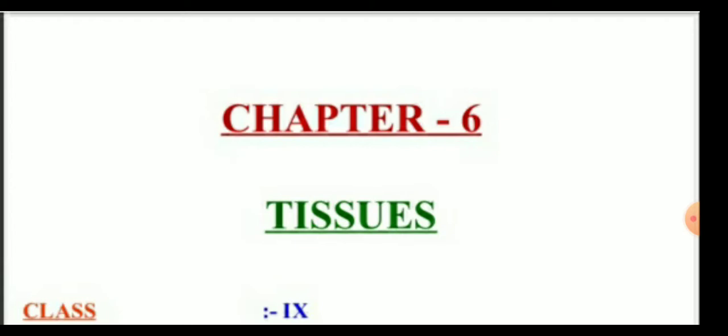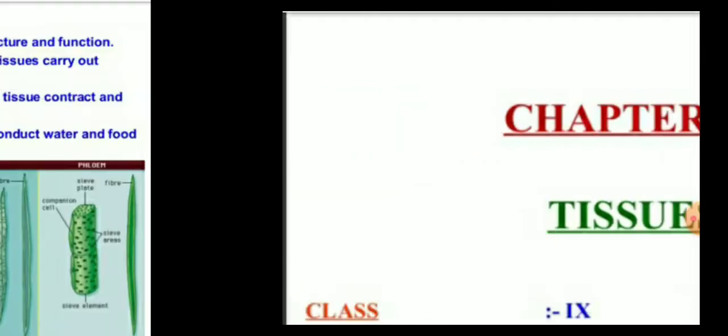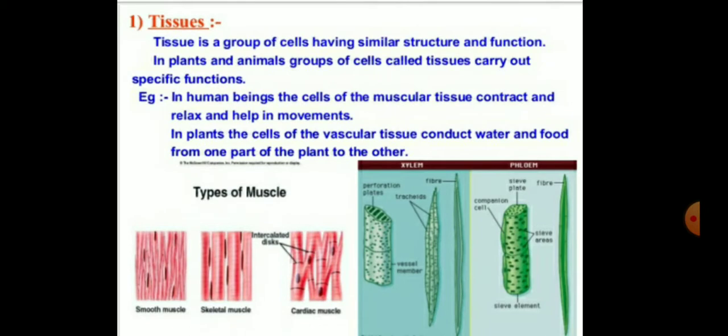So, children, today we are going to recapitulate chapter number 6, Tissues. We know that all living organisms are made up of cells, and the cell is the basic structural and functional unit. In a unicellular organism, a single cell performs all the basic functions. For example, in amoeba, a single cell carries out movement, intake of food, gaseous exchange, and excretion.